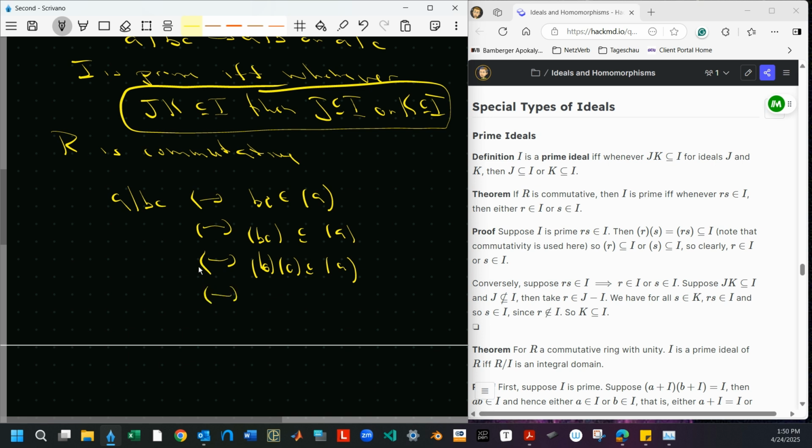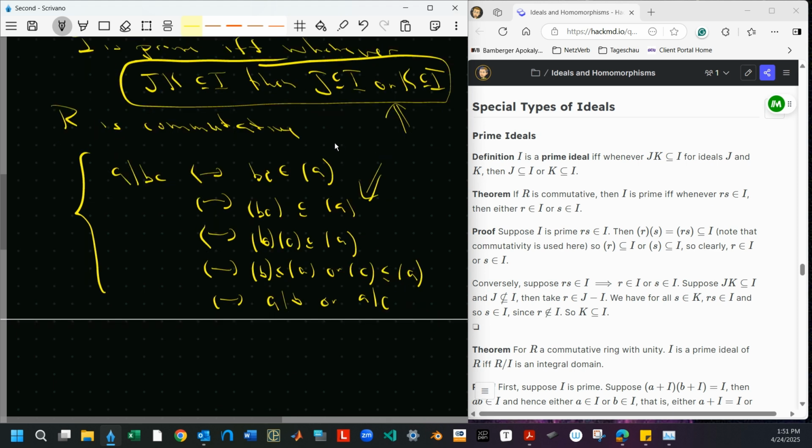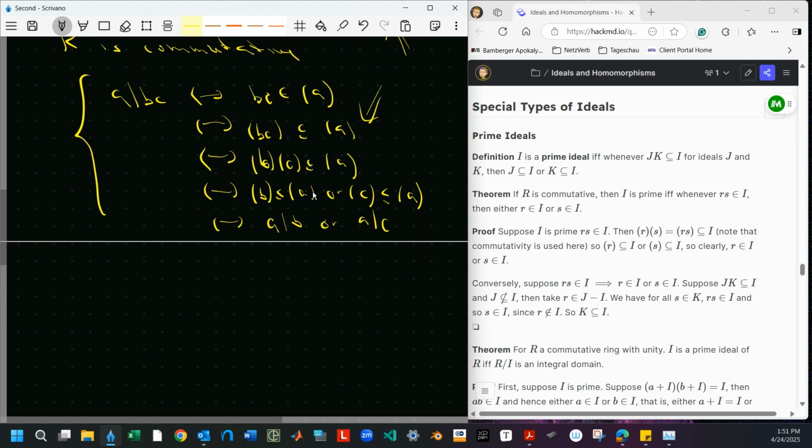So let's say that the ideal (a) is prime. So we'd have to have (b) contained in (a) or (c) contained in (a). But that's equivalent to saying a divides b or a divides c. So again, there's an equivalence between division and ideals here. Now the generality here is that this I, J, and K don't have to be principal ideals. If we're in a principal ideal domain, this is almost completely general. So later on, we talk about those. But in general, these don't have to be principal ideals. Nevertheless, it's true.